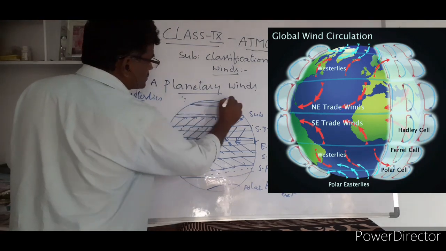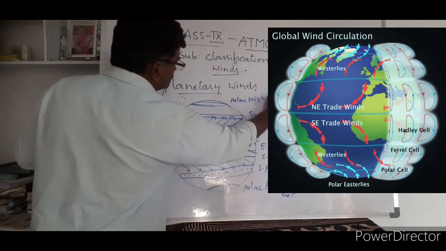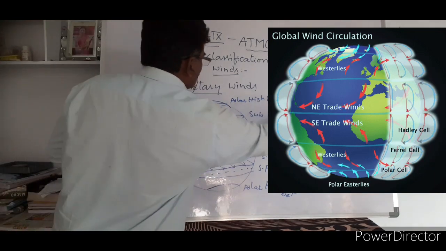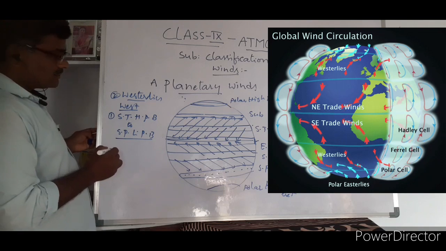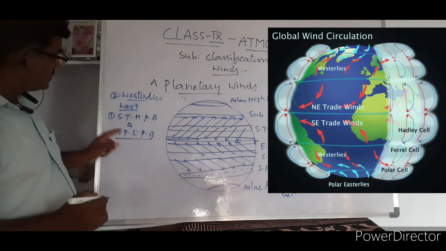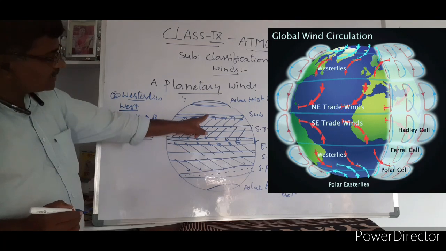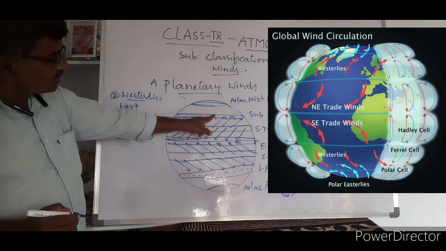This is the polar high pressure belt. This point needs to be noted. Again, look at this. Westerlies blow from the subtropical high pressure belt to the subpolar low pressure belt.